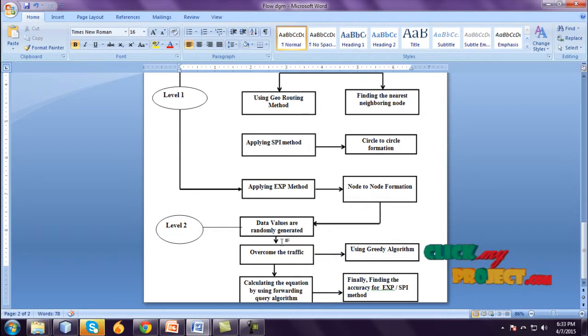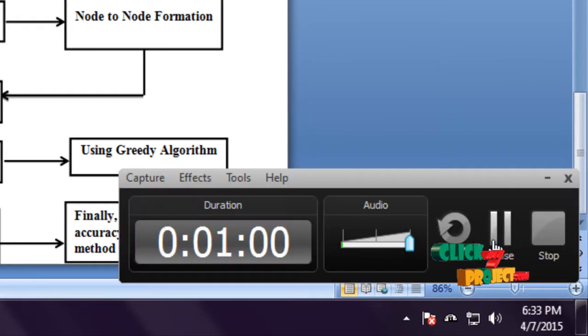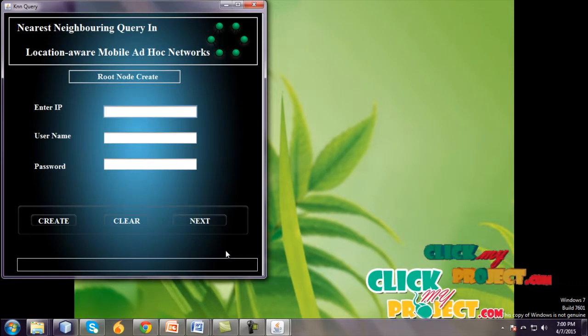In level 2, data values are randomly generated using a greedy algorithm. The greedy algorithm is used to overcome the traffic. Finally, calculate the equations by using the forwarding query algorithm. And finally, find the accuracy for the EXP method and SPI method, and then the integration of the ESKNN method. Let us see the demo.